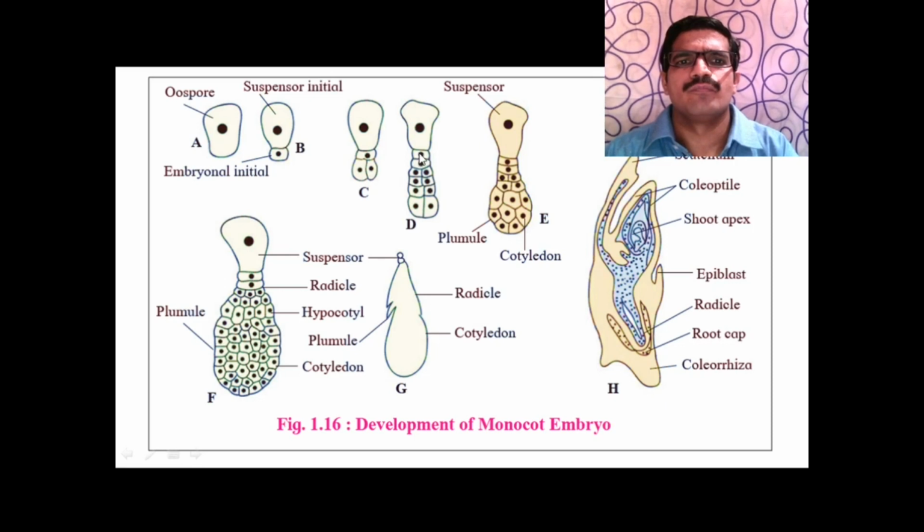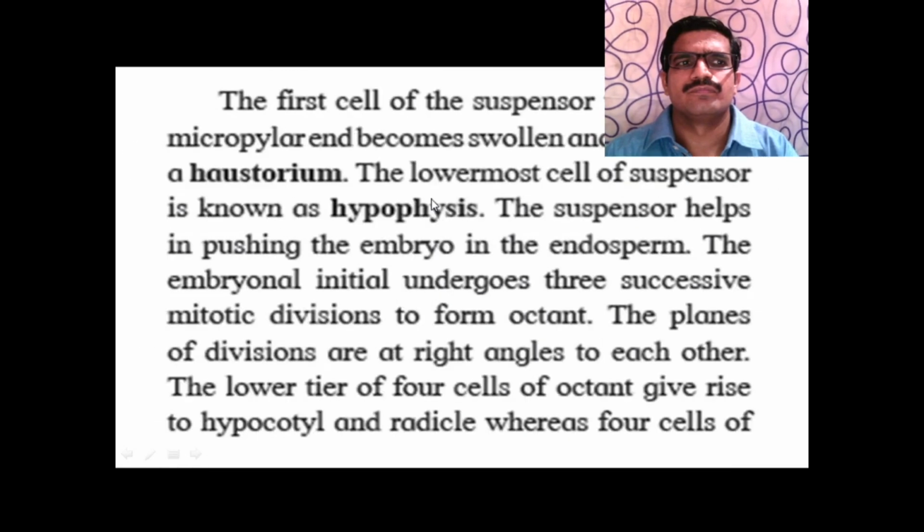It forms haustorium, and the lowermost cell forms hypophysis. The first cell of suspensor toward the micropylar end becomes swollen and functions as haustorium. The lowermost cell of the suspensor is known as hypophysis.